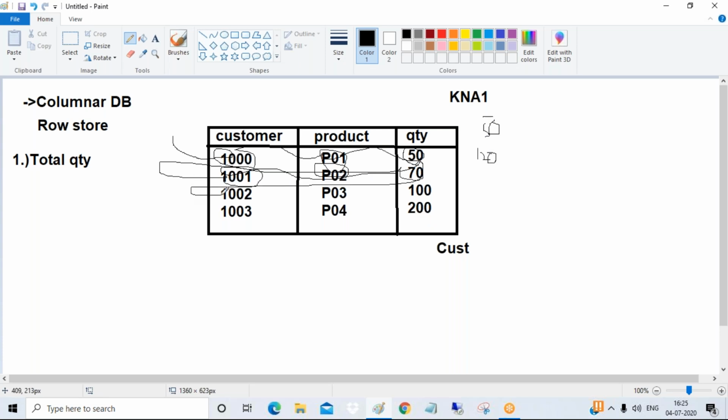Then it will go to the next field and scan it. No, this is not my field. Yes, this is my field. 120 plus 100, it will make it 220. And ultimately, guys, it will scan this column. No, this is not my field. No, this is not my field. It will get it, it will make it 440. So ultimately, guys, it will return the result.